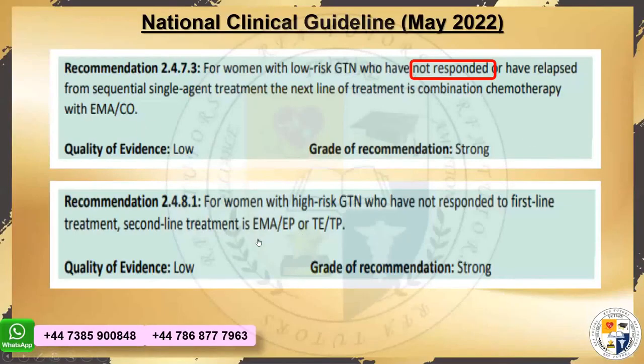This, what is this EMA EP, etoposide and TETP? That's it. Okay, I'm giving you that. What is the addition? If EMA CO is not working, what is the second line? Got it? This is the chemotherapy.